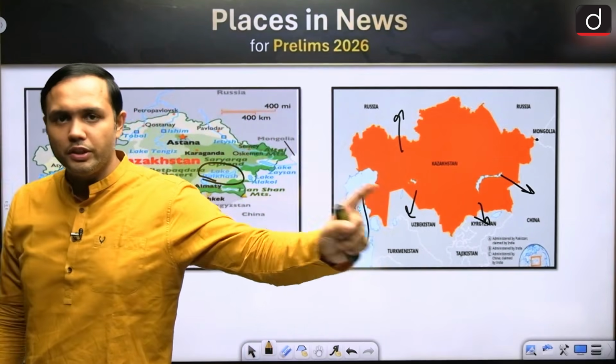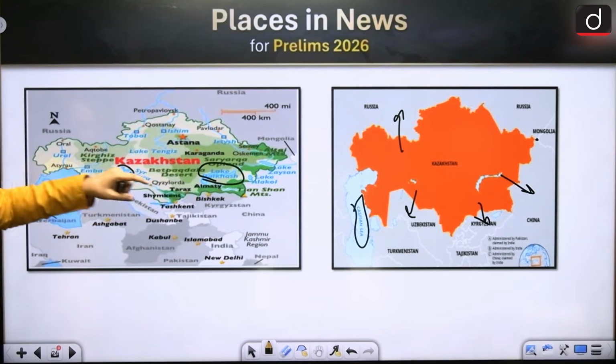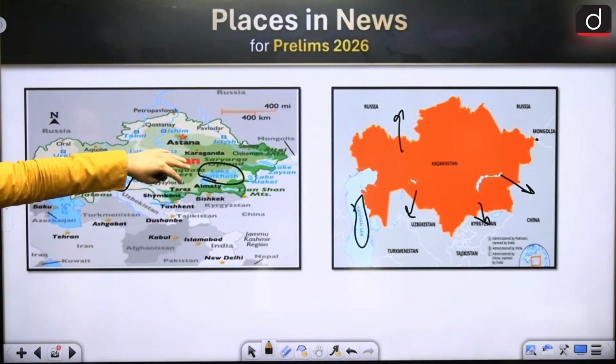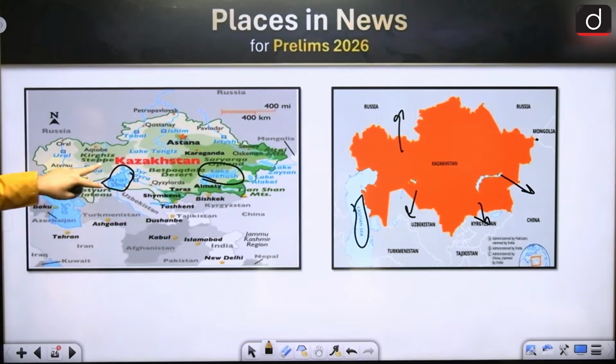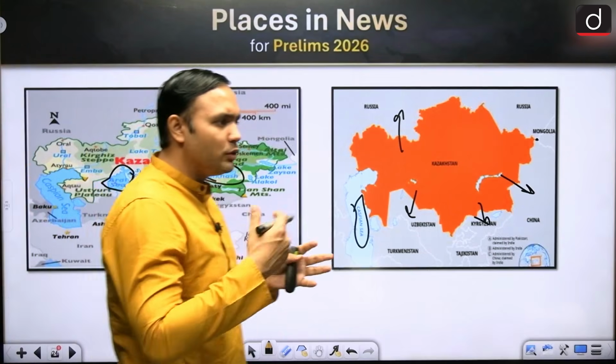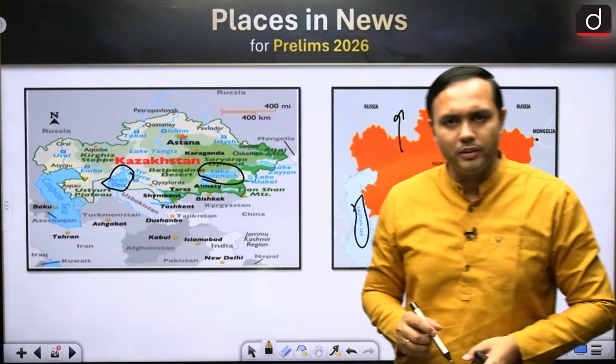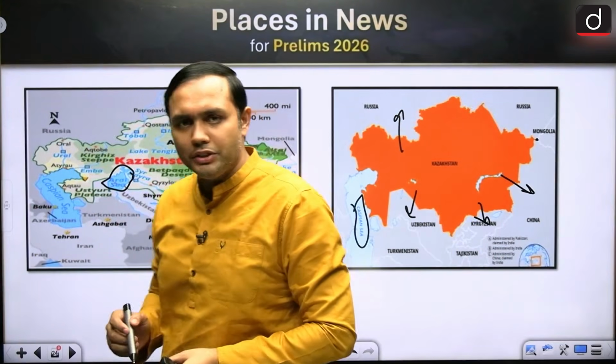In fact, it was in the news just a few years back. So the Aral Sea and Lake Balkhash are very important ones. There are other lakes in this region also, but these two are very important. If you look at the climatic region and the vegetation, it is a semi-arid climate country with steppe vegetation.